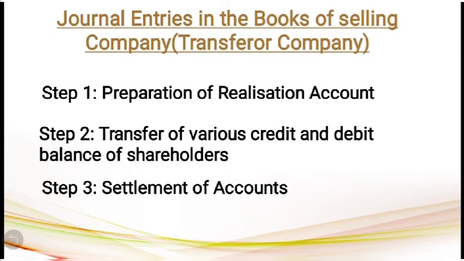Coming to the first set of journal entries, that is the entries to be passed in the books of the selling company, which is also called the transferor company. Here we can see the entries under three steps: first step with regard to preparation of realization account, step 2 with regard to transfer of various credit and debit balances of shareholders to their accounts, and third one, that is settlement of accounts. Let us see the entries under these three steps one by one.